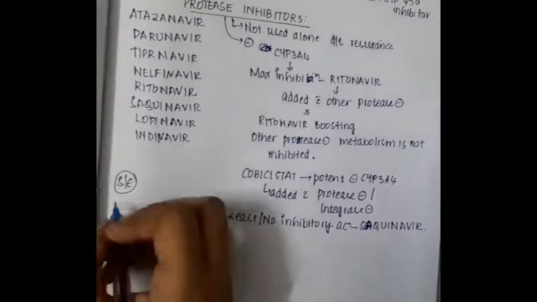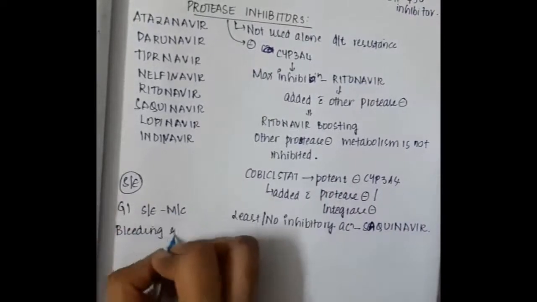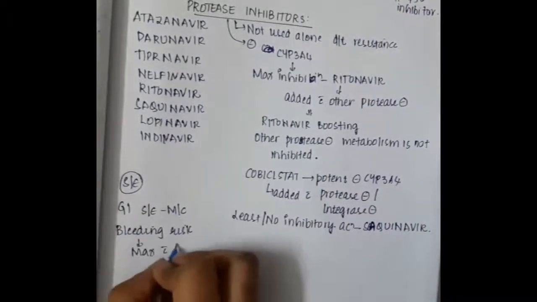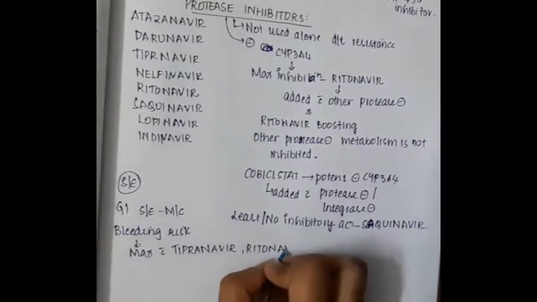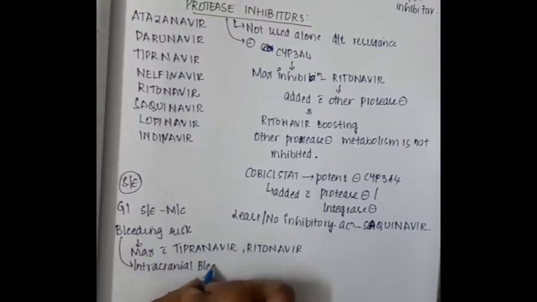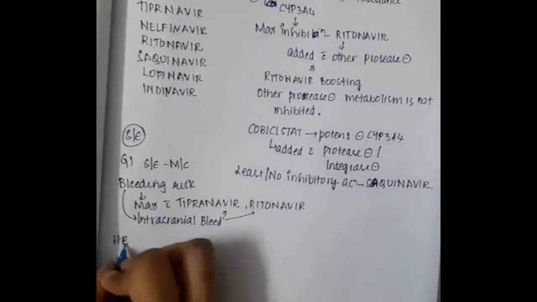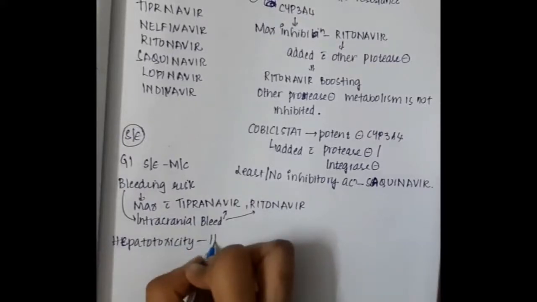If you see the side effects, first and foremost, gastrointestinal side effects are most commonly seen, and there will be bleeding risk also. This bleeding risk is maximum with tipranavir and ritonavir. This bleeding risk mainly includes intracranial bleed, which is maximum with tipranavir and ritonavir.